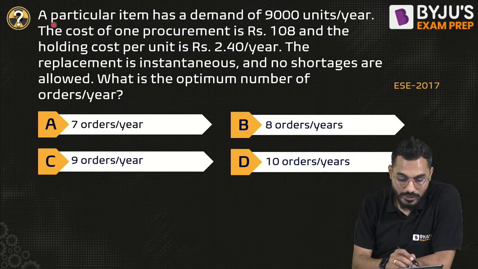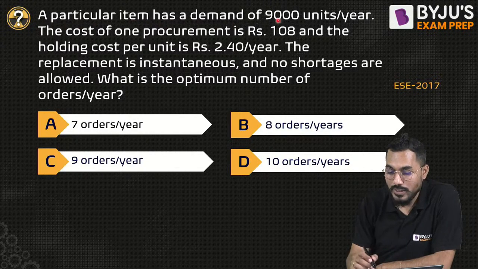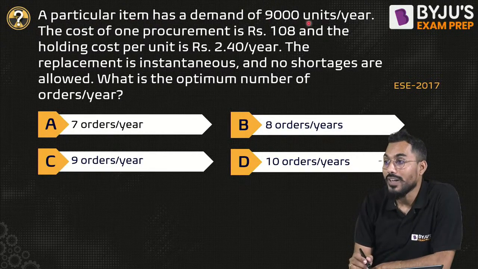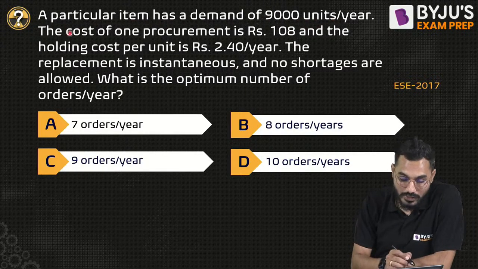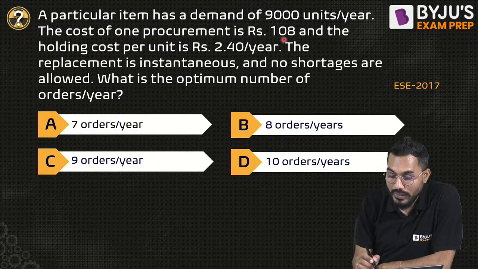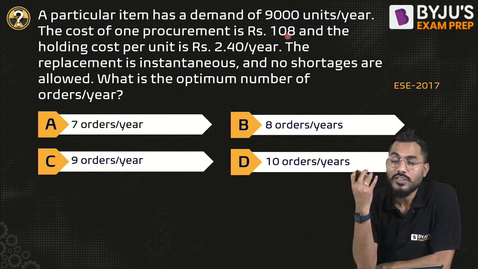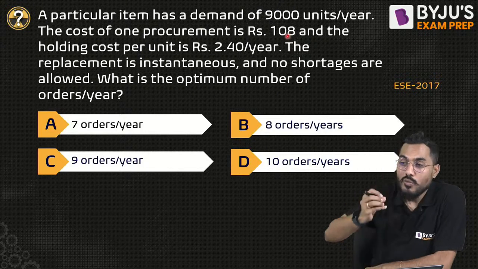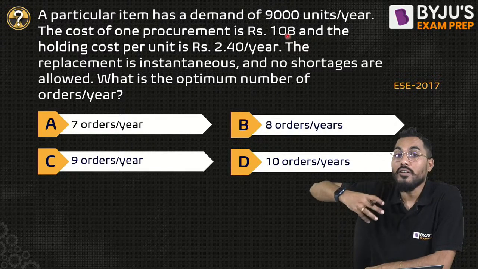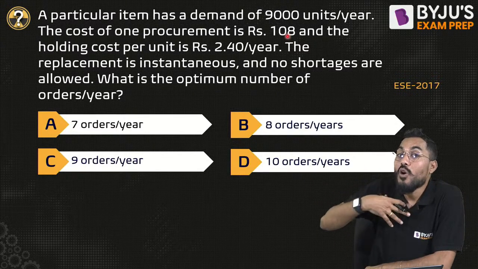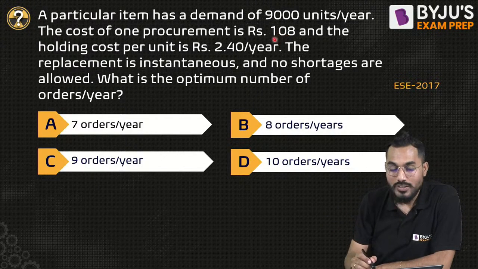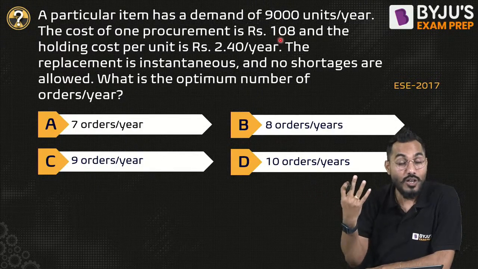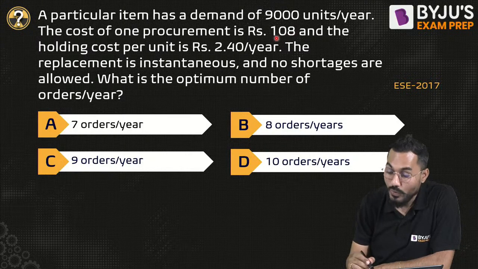Come on. Right, fine. A particular atom has a demand of about 9,000 units per year. The cost of one procurement is rupees 108. Cost of one procurement is nothing but whenever I'm ordering one time, this is the cost coming. That is order cost basically. Per order 108 rupees.